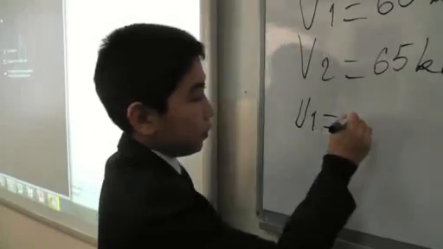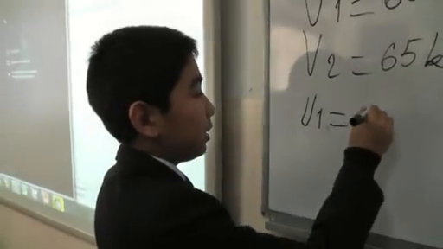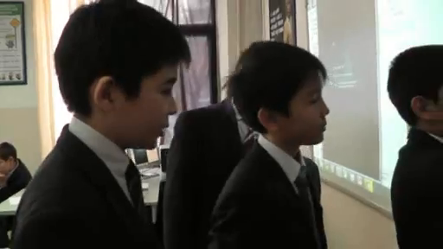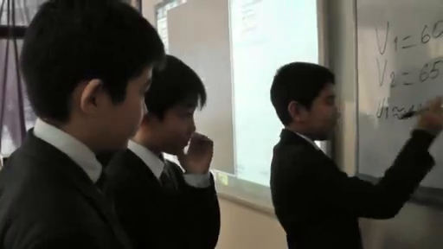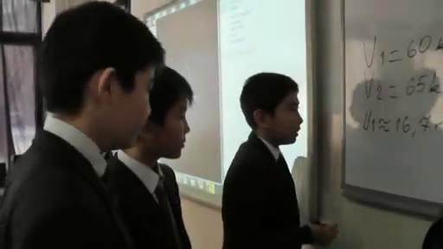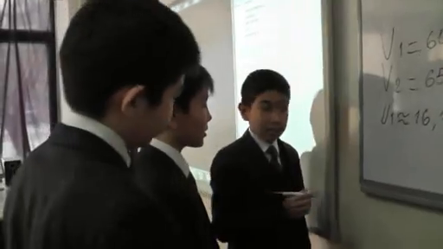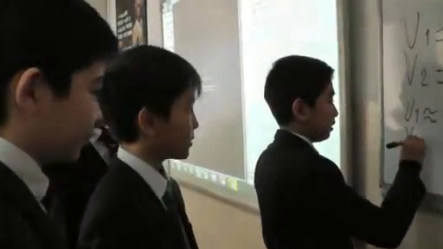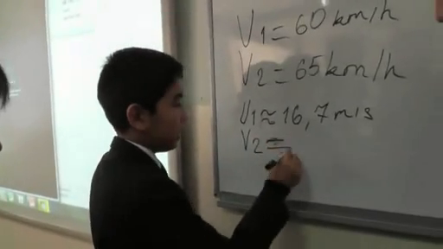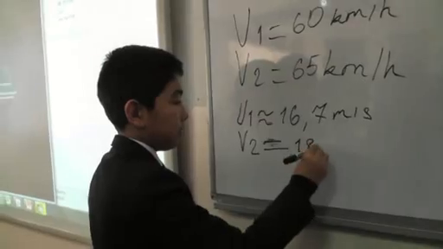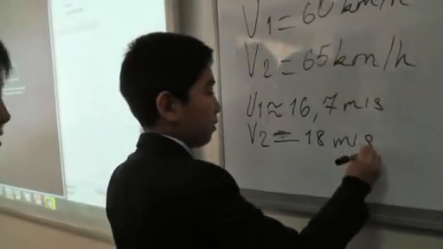We got, first one, velocity equal to 16.7 meters per second. And the second one is 18 meters per second. Correct.